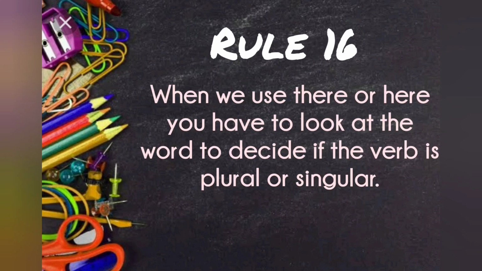Rule 16. When we use there or here, you have to look at the word to decide if the verb is plural or singular. For example, here is a chocolate for you.